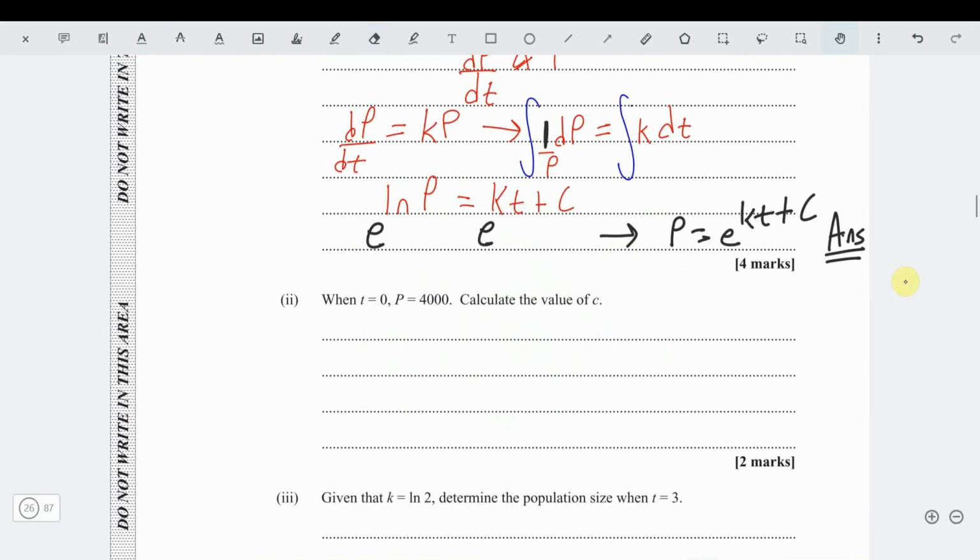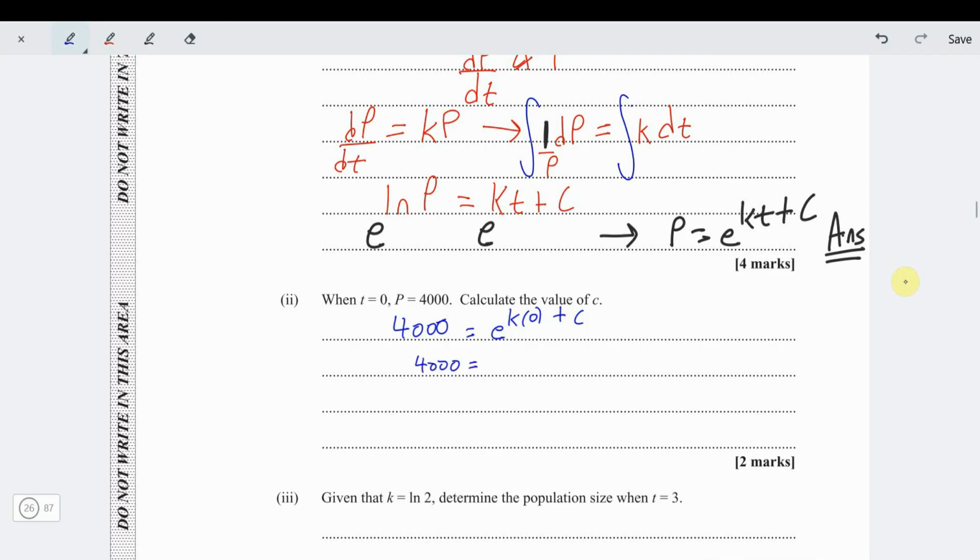Part 2 now, it says find c. So to find c, first thing it tells us is when t equals 0, P is 4,000. So they're telling us that, remember the equation for P is above it. 4,000 is e to the k times 0 plus c. This is really just 4,000 equal e to the c.